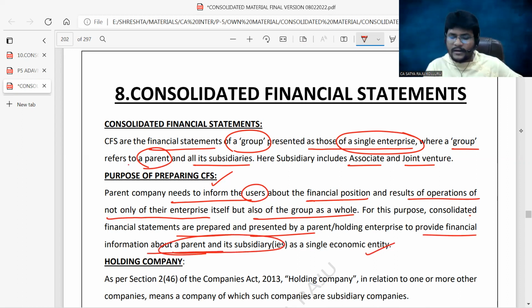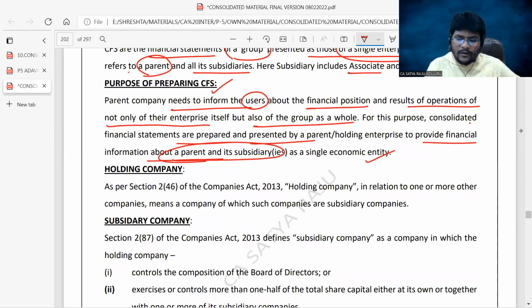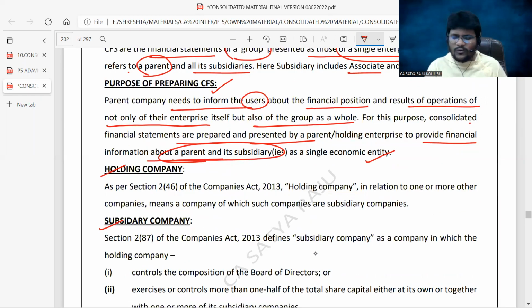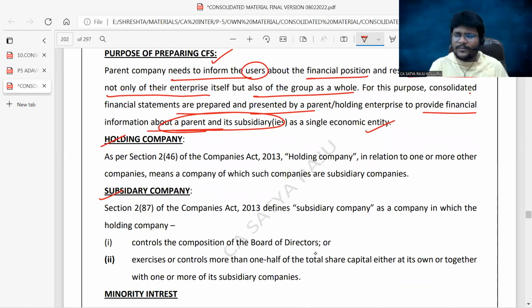I discussed already. Sir, what is the meaning of holding company? What is the meaning of subsidiary company? I already discussed it through this small diagrammatic representation. I don't want to read once again. Holding company means the company which holds the subsidiary company. That is the definition actually given: holding company in relation to one or more companies means a company of which such companies are subsidiary companies. Simply, a company which holds or has invested in other companies is known as a holding company.